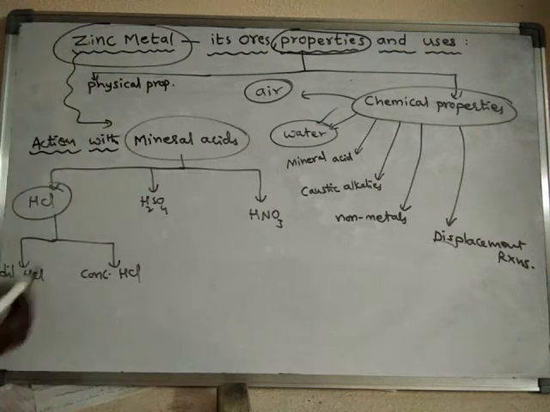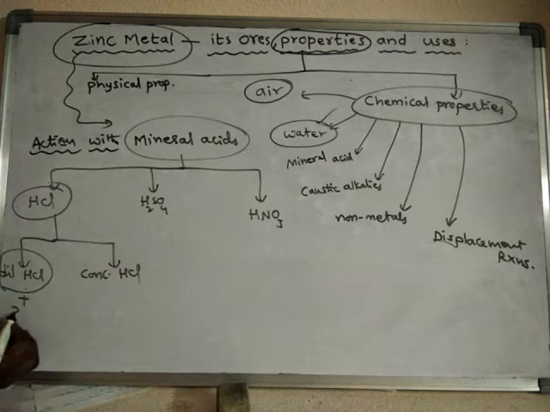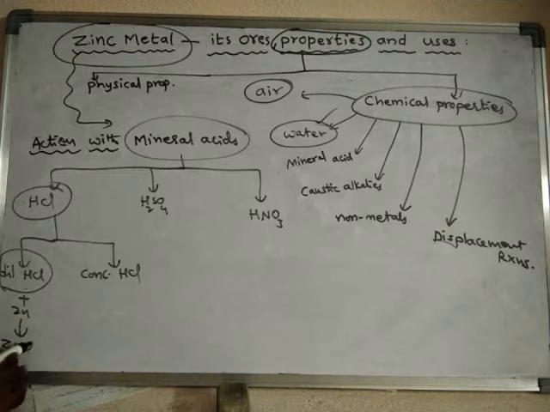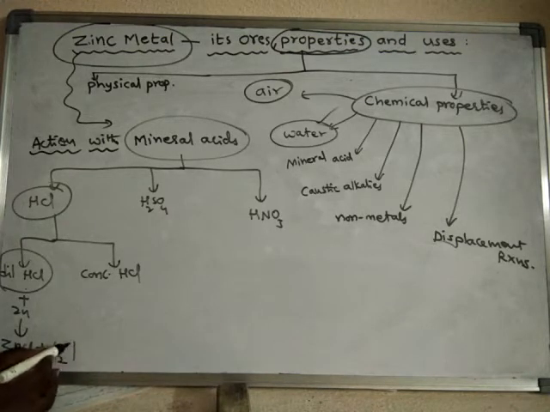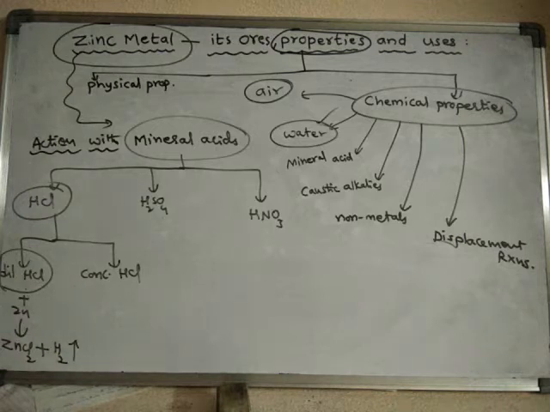See, zinc metal, when it reacts with dilute HCl, what happens? Dilute HCl plus zinc, so reaction takes place to form zinc chloride, and hydrogen gas is liberated.